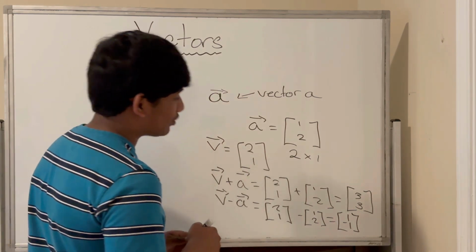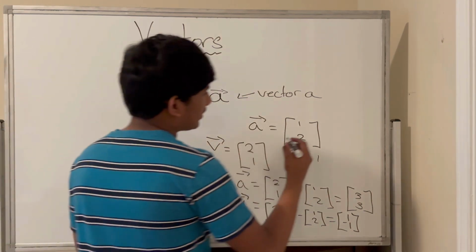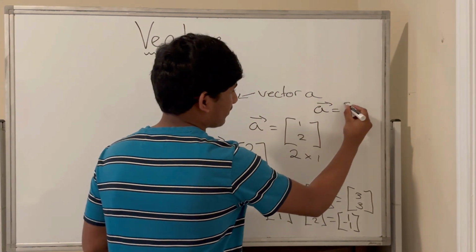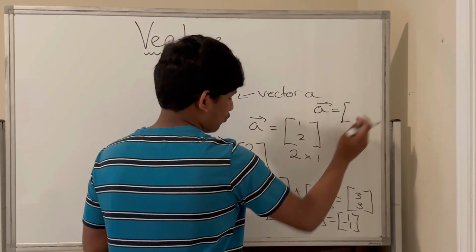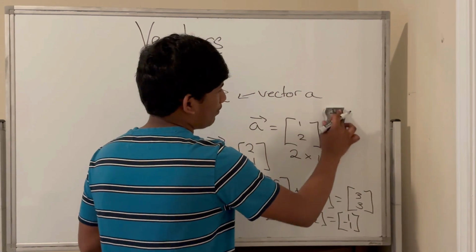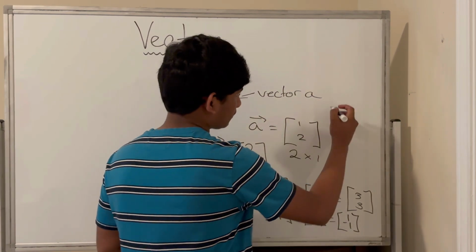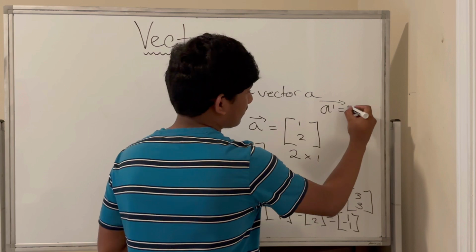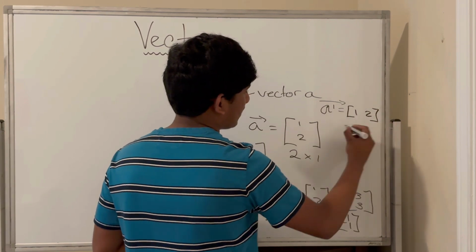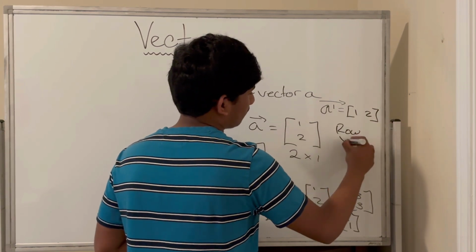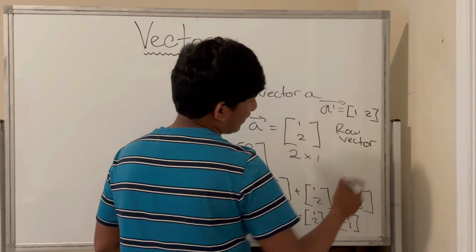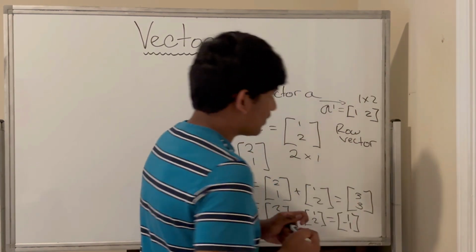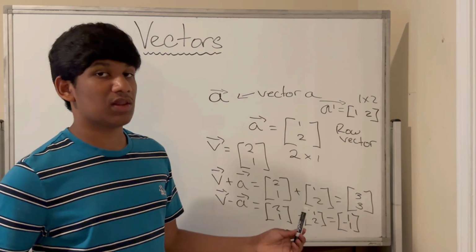Notice we could write it as a row vector. A row vector is just a vector written like this. So we could write A as, well, we'll define a new vector now. We'll call it A prime, can be written as 1, 2. This is called a row vector, and it has a dimension of 1 by 2, where there's 1 row and 2 columns.